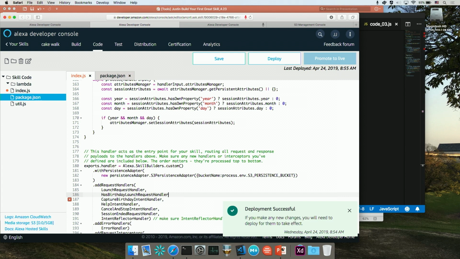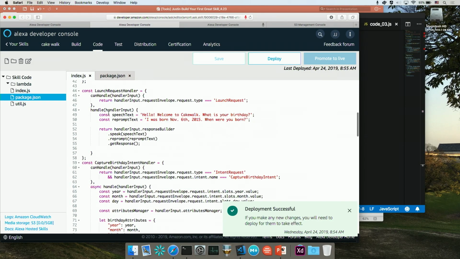So if I go to register the has birthday launch request handler and I put it after the launch request handler, it's not going to work, because the launch request handler only checks to see if it's a launch request, whereas the has birthday launch request handler checks to see if it has a birthday and it's a launch request. So you need to put your most restrictive checks first. So we're going to put that here, and I'm going to go ahead and save and deploy this. And while it's deploying, I'll walk you through what we're doing in this code.